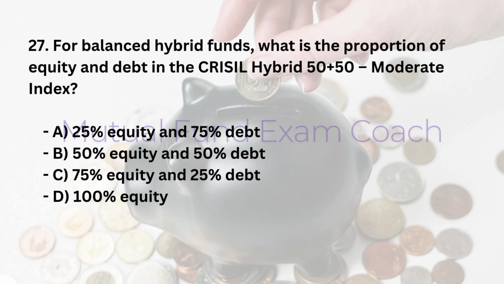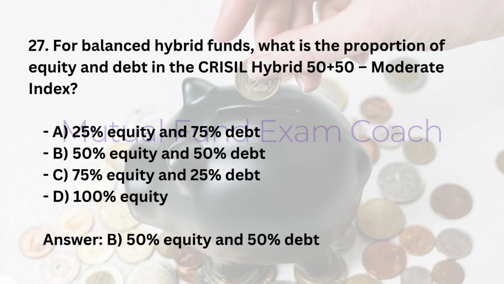27. For balanced hybrid funds, what is the proportion of equity and debt in the CRISIL Hybrid 50+50 Moderate Index? A. 25% equity and 75% debt. B. 50% equity and 50% debt. C. 75% equity and 25% debt. D. 100% equity. Answer: B. 50% equity and 50% debt.